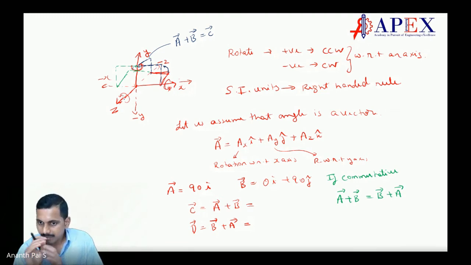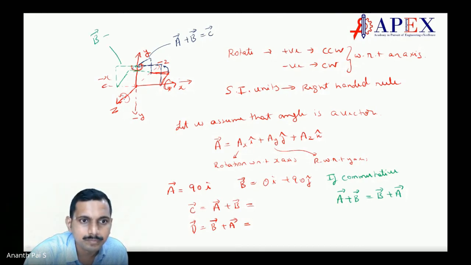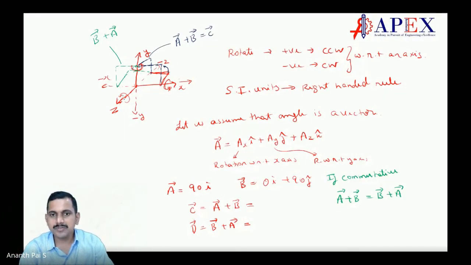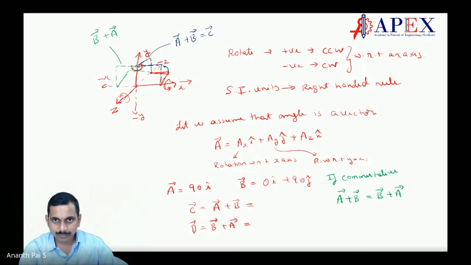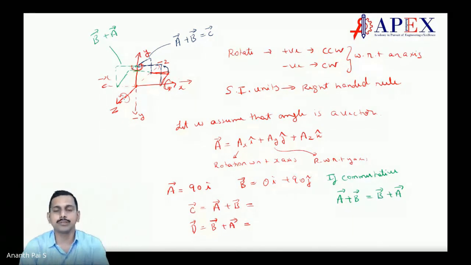Okay. You've written this down. Write it down, students. So this one will be b plus a. So the vector definition has to be changed now. What is a vector now? A vector is the one which has both magnitude and direction and also follows the commutative law of vector addition. The one which does not follow the commutative law of vector addition is not a vector.